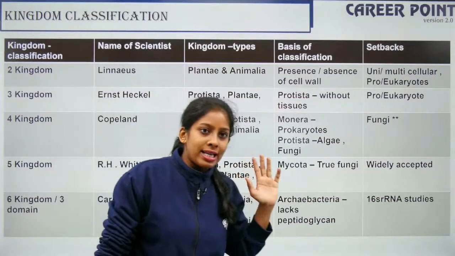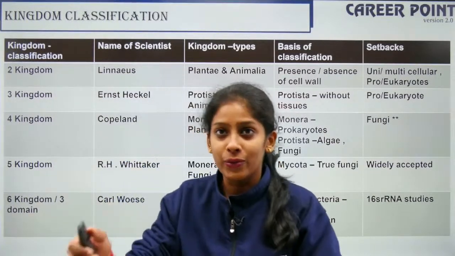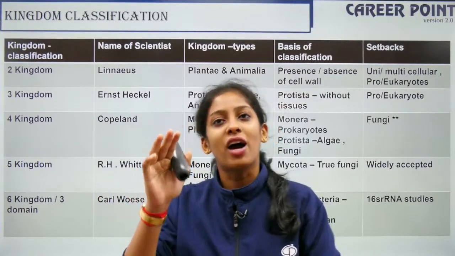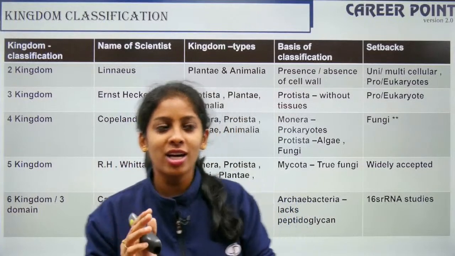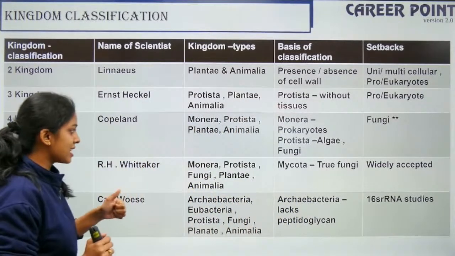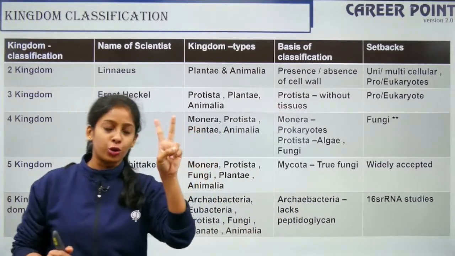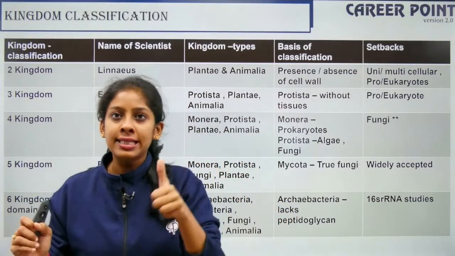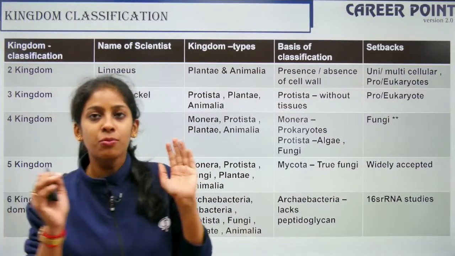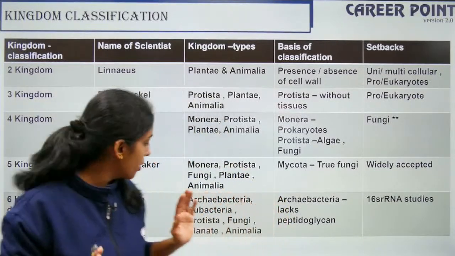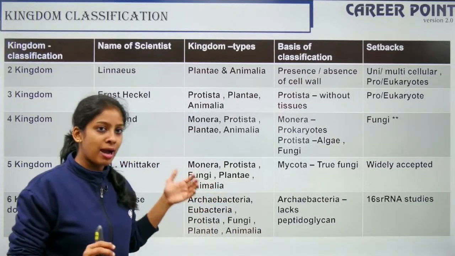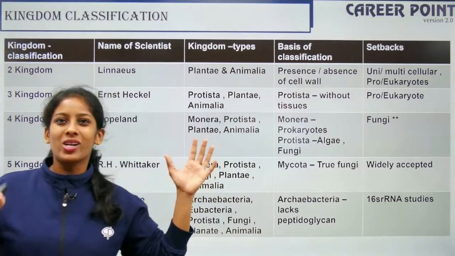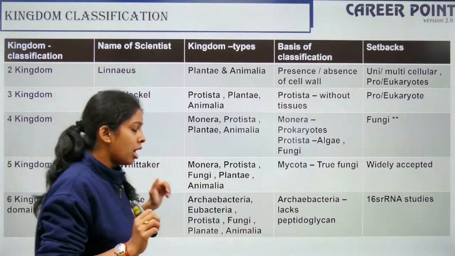So this is widely accepted. Once it is widely accepted, you should stop. But no, there's another fellow, Carl Woese. He said there's not 5 kingdoms, there's 6 kingdoms. Here comes the twist to the story. He said under Munira you have 2 groups: Archaebacteria and Eubacteria. He said Archaebacteria is a separate kingdom and Eubacteria is a separate kingdom, right? So Archaebacteria, Eubacteria, Protista, fungi, plantae, animalia. He said totally there are 6 kingdoms.